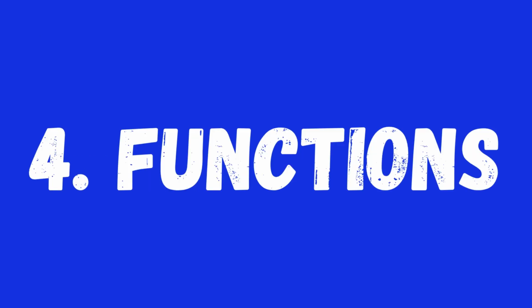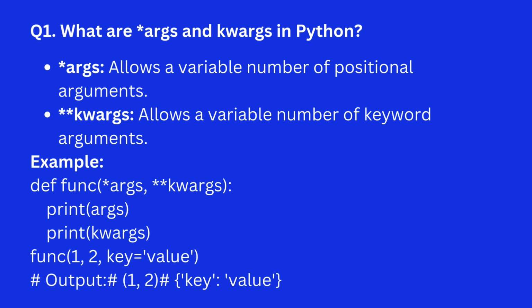Example. 4. Functions. Question 1. What are *args and **kwargs in Python? Answer. *args allows a variable number of positional arguments. **kwargs allows a variable number of keyword arguments.